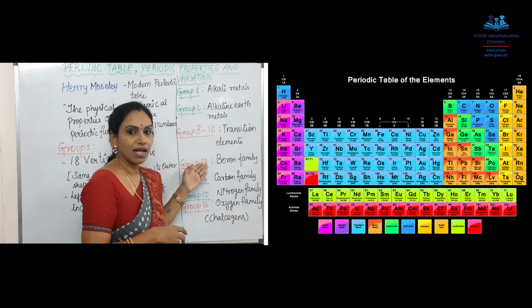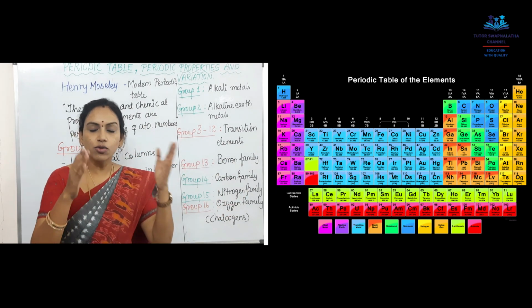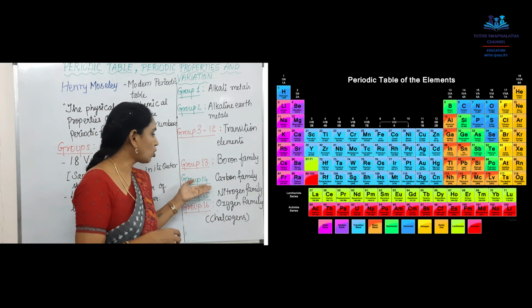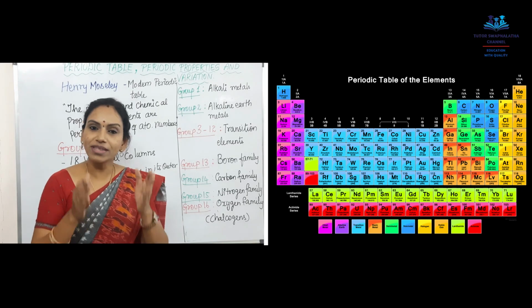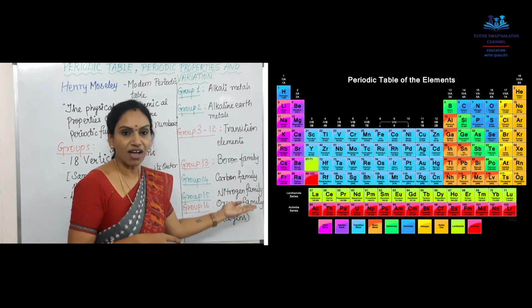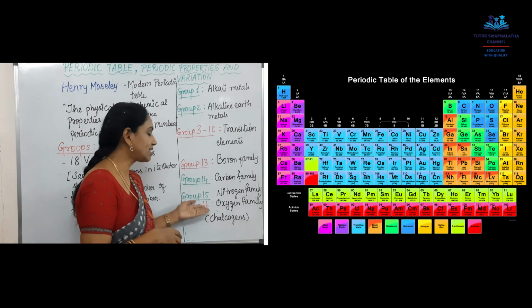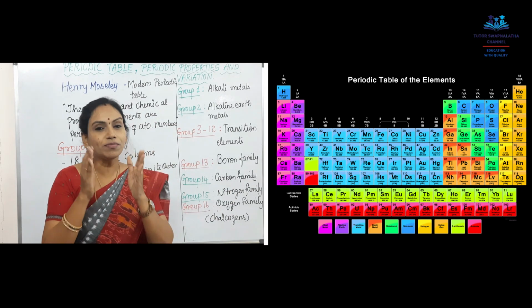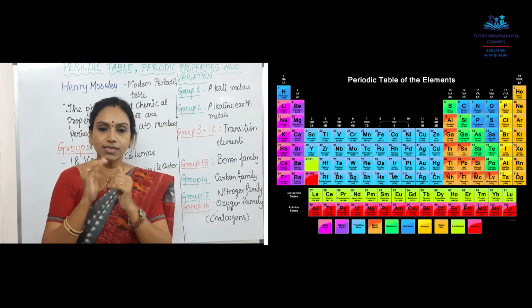Group 13 is called the boron family because the group begins with the element boron. Next, group 14 is called the carbon family because the group starts with carbon. Group 15 is called the nitrogen family because the group starts with nitrogen. Group 16 is called the oxygen family because the group starts with oxygen, and they are also called chalcogens.